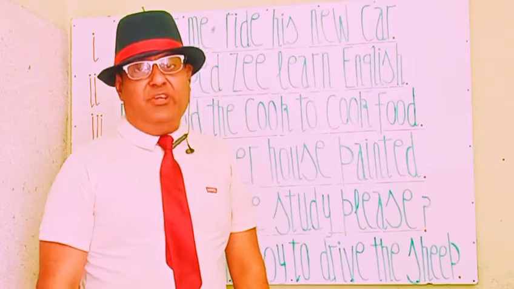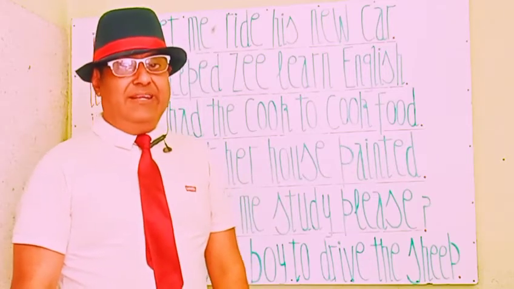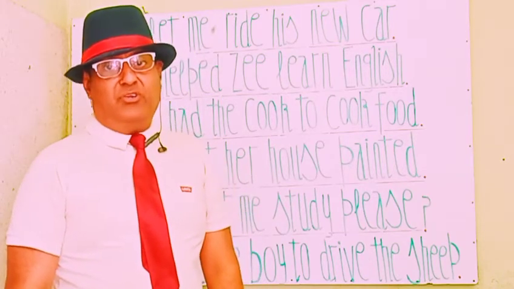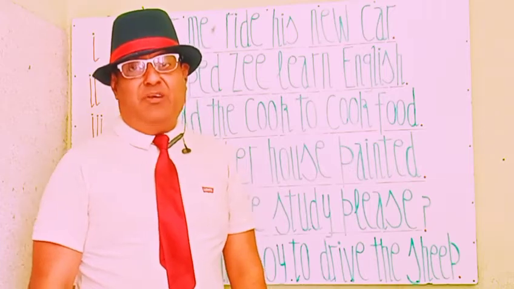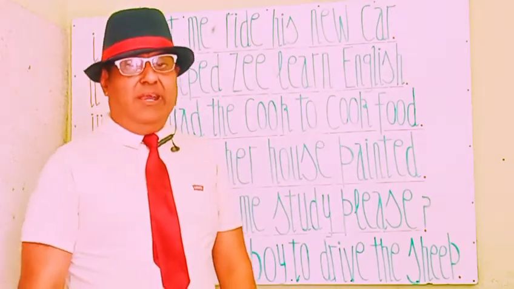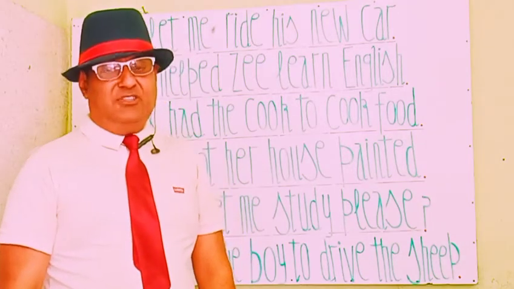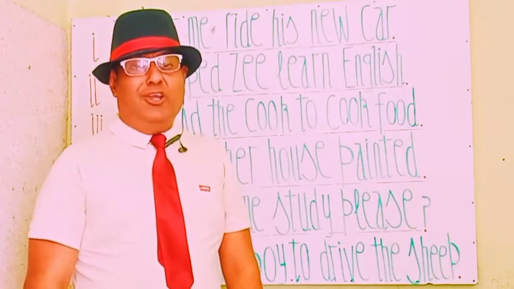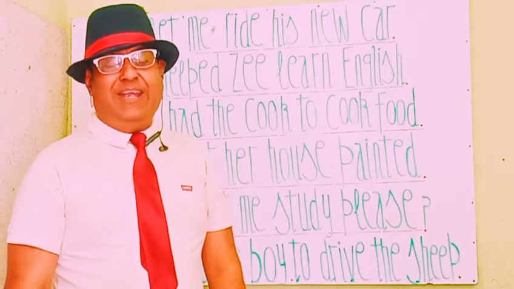In this phrase we have a causative verb get and its past form got. Got is the past form of get. So get is also a beautiful causative verb and we have used it beautifully in this phrase. Dolly got her house painted.